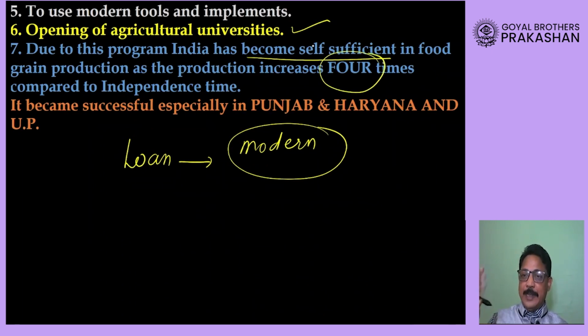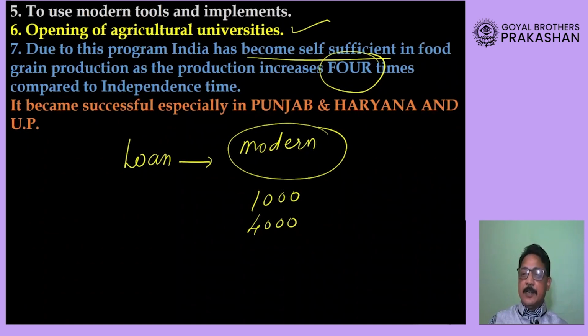It means if a farm was giving you 1000 kilograms of food grain, now it has started giving you even 4000 kilograms of food grain. That is a very big benefit of Green Revolution technology. So Green Revolution technology basically includes the use of modern seeds, implements, tools, fertilizers, irrigation facilities, and in order to do that you need money.